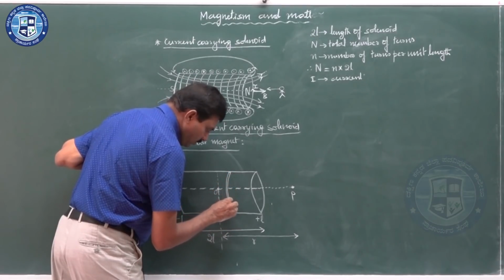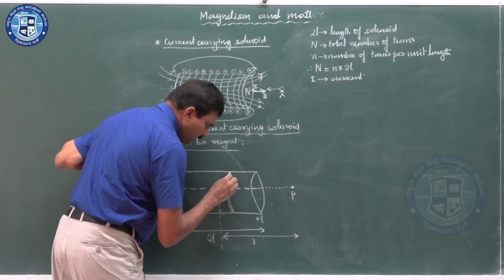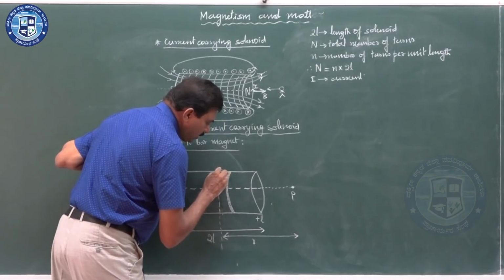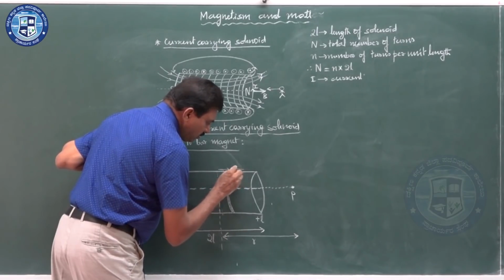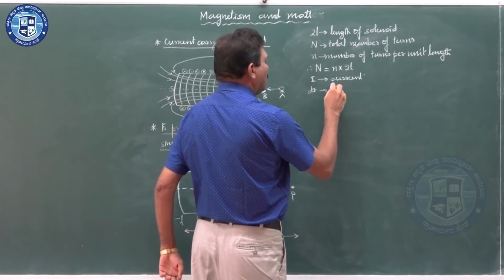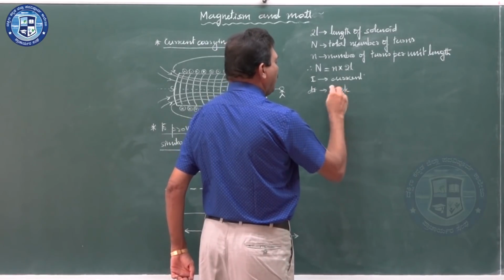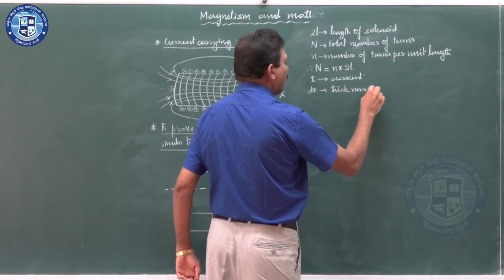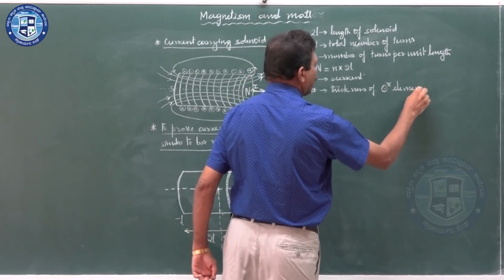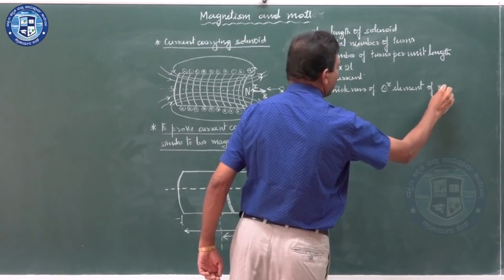Then you consider a circular current element here, a circular element of this solenoid, that is a small element of the solenoid. What is the thickness? The thickness of this element is taken as dx. So dx is the thickness of the circular element of the solenoid.